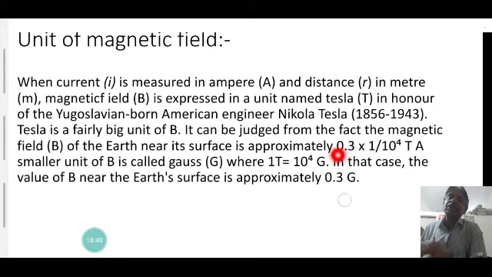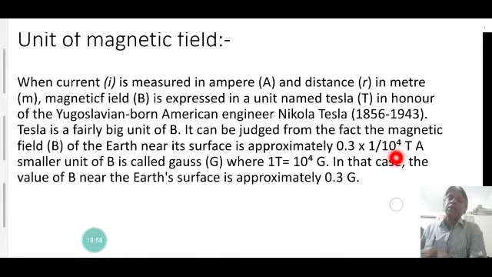That is the magnetic field measured in terms of Tesla. It is a very small value, which shows that Tesla is a very big unit.